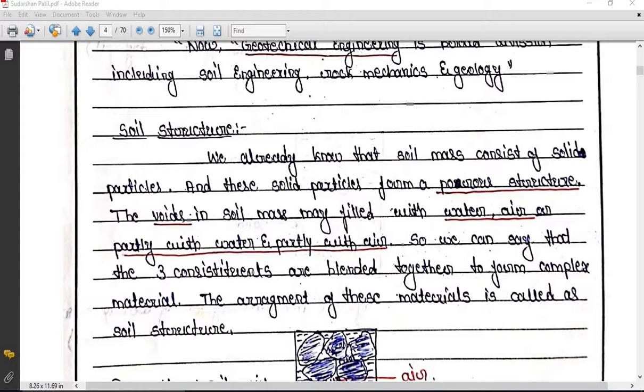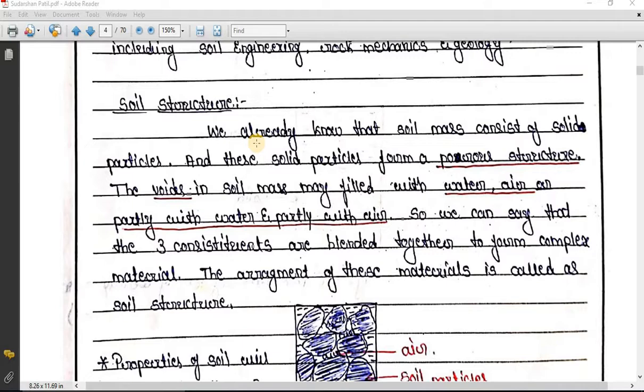So in the previous session we discussed the phase system in the soil. In today's session we are going to discuss the phase system and volumetric relations, weight volume relations and index properties of the soil. I will just revise briefly about the previous session.